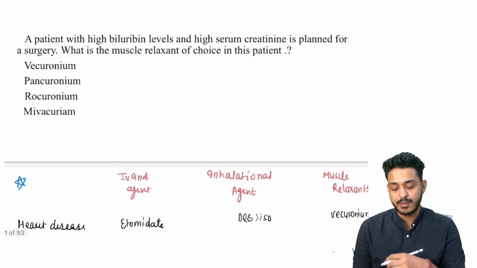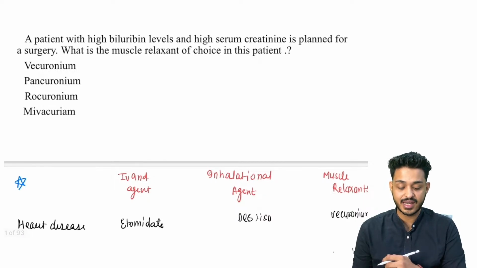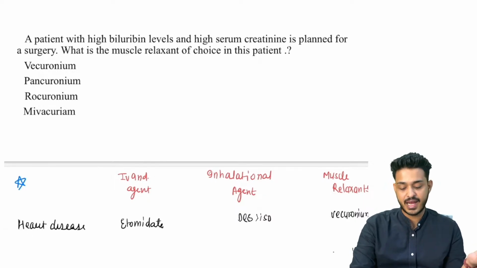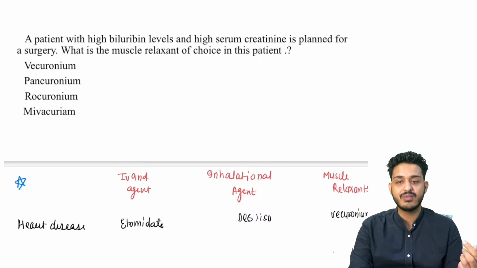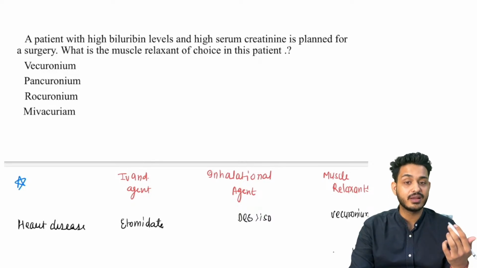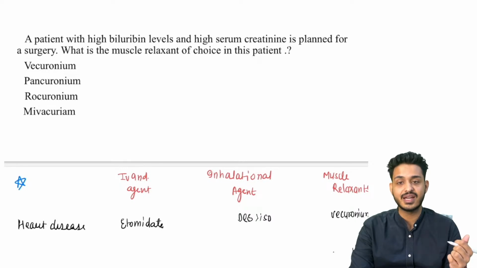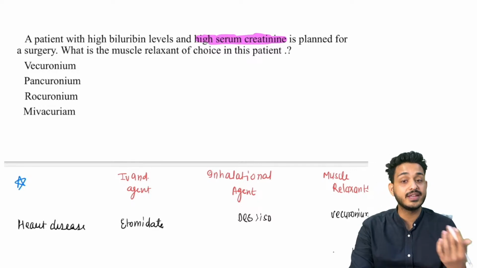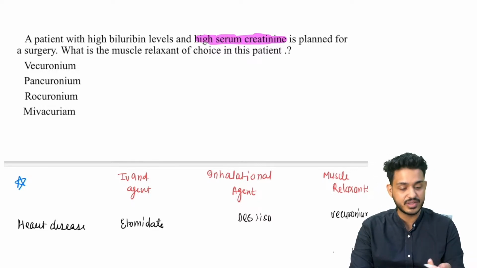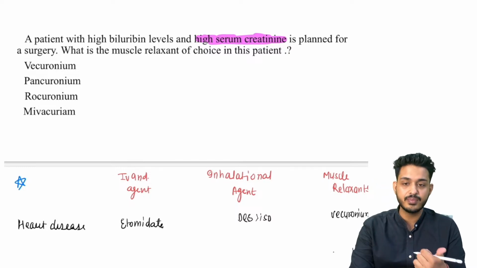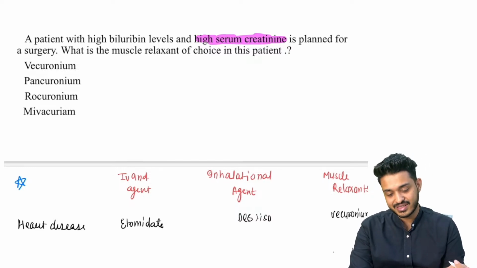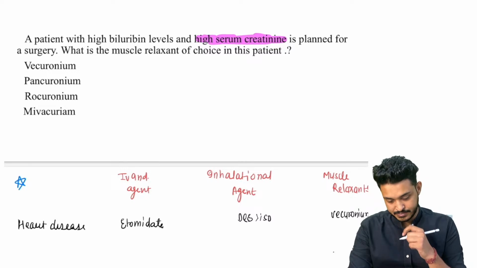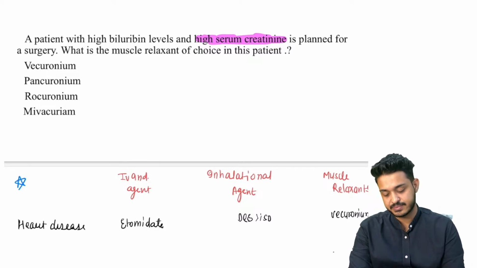Okay, a patient with high bilirubin levels and high serum creatinine is planned for a surgery. बिलुरुबिन लेवल ज़्यादा है, मतलब क्या इंडिकेट करना चाह रहे हैं? हेपेटिक टॉक्सिसिटी, right? And serum creatinine ज़्यादा है. Creatinine is indicative of what? High GFR मतलब किडनी डैमेज है. किडनी डैमेज है तो that is going to be what? That is going to be muscle relaxant. कौन सा यूज में लोगे इसमें?